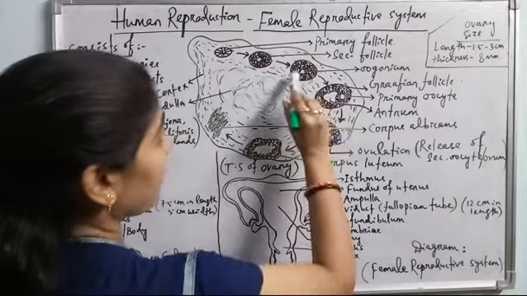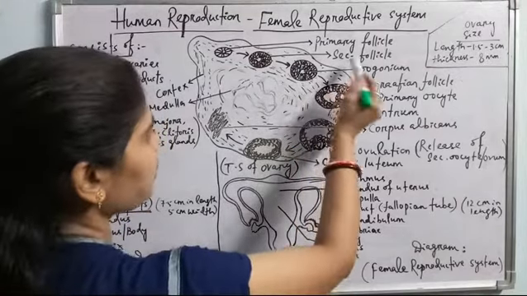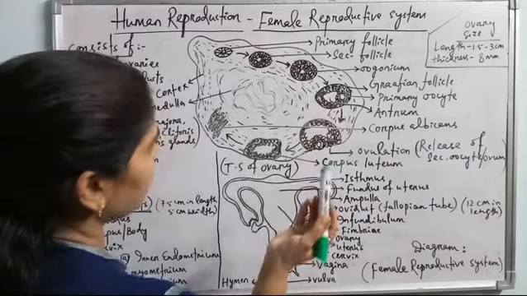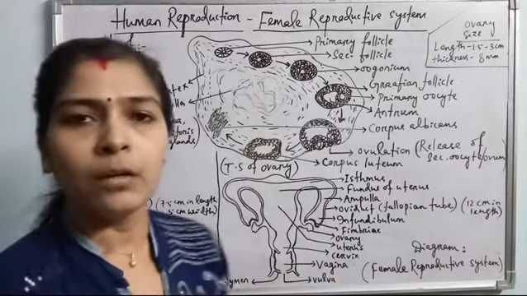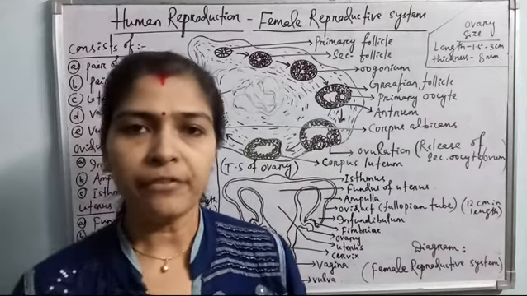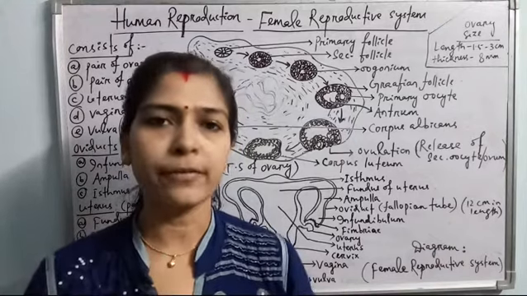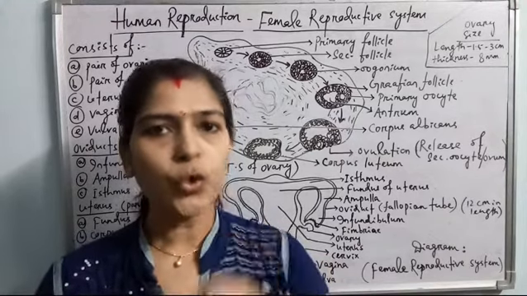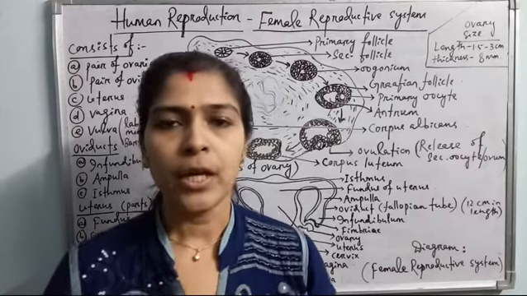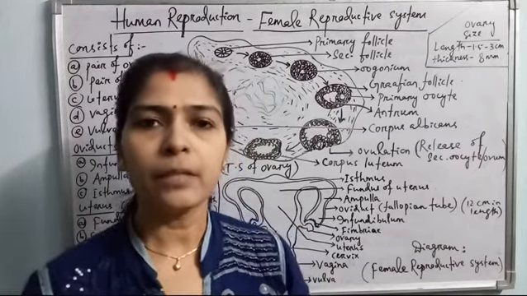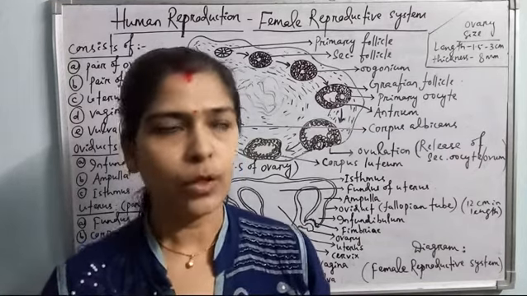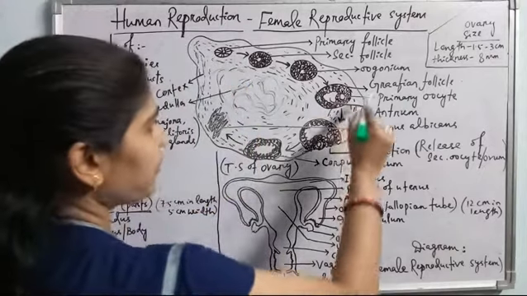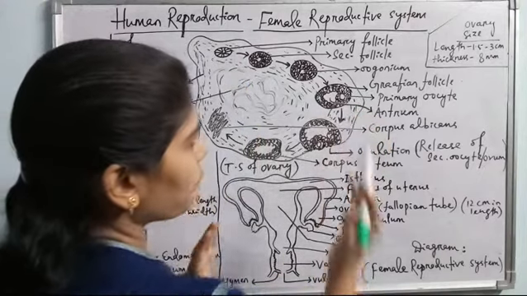Next, this secondary follicle changes into a tertiary follicle. Tertiary follicles are mature Graafian follicles. Graafian follicles have many more cells, and the oogonium enlarges in size, accumulates nutritive material, and becomes ready for meiosis. So what happens inside the Graafian follicle? What is the structure of the Graafian follicle?